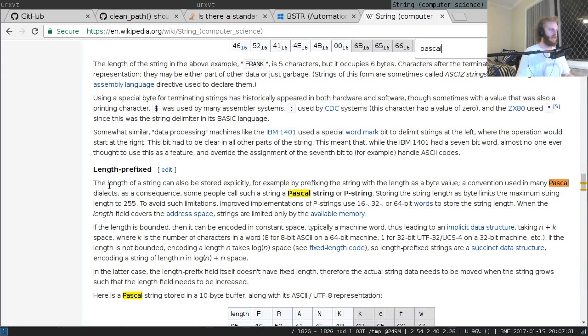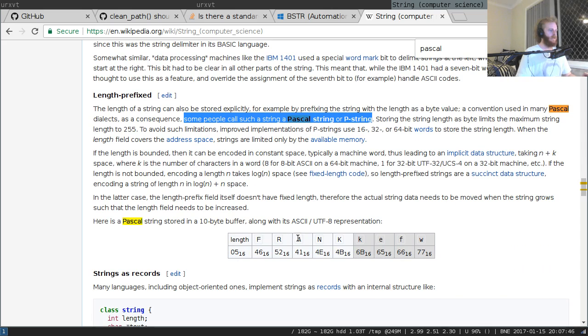Yeah, length prefix. The length of a string can be stored explicitly, for example by prefixing the string with the length as a byte value, a convention used in many Pascal dialects. As a consequence, some people call such a string a Pascal string or P string. So for example, here's a Pascal string stored in a 10 byte buffer. So "Frank" is stored as 05 12 34 45. Therefore, the string is Frank. This is just trailing garbage, whereas this length prefix here dictates how long the string is.